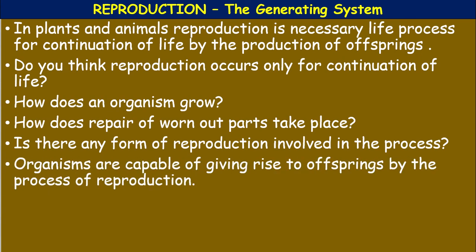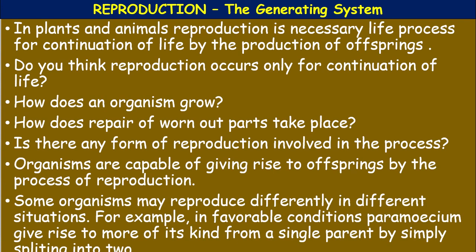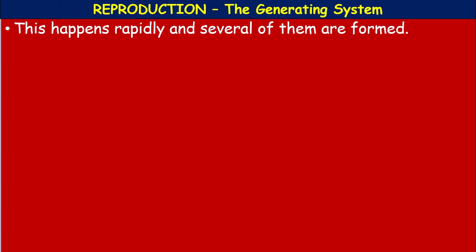Organisms are capable of giving rise to offsprings by the process of reproduction. Some organisms may reproduce differently in different situations. For example, Paramecium in favorable conditions gives rise to more of its kind, the parent splitting into two. This happens rapidly, and several Paramecia are formed.